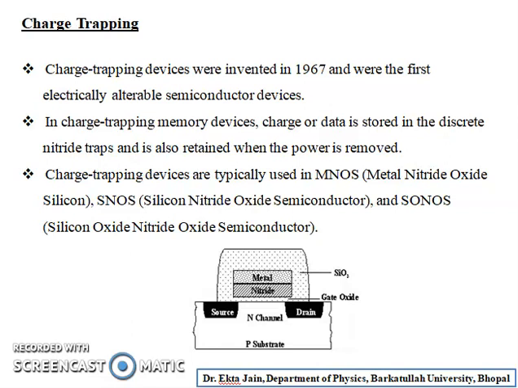the power is removed. Charge trapping devices are typically used in MNOS, that is metal nitride oxide silicon, and SNOS, that is silicon nitride oxide semiconductor, and SONOS, it means silicon oxide nitride oxide semiconductor. The figure is shown on the slide for the charge trapping non-volatile memory.